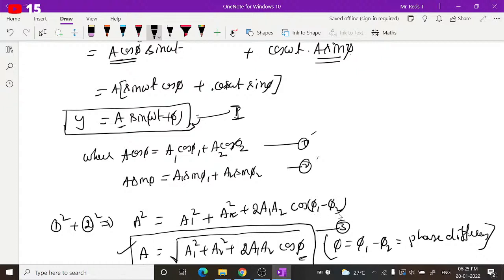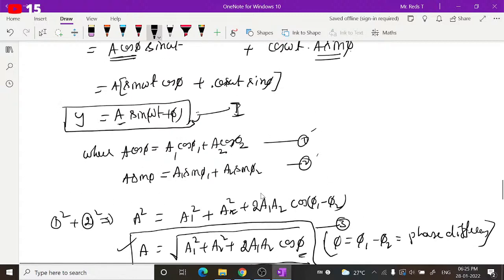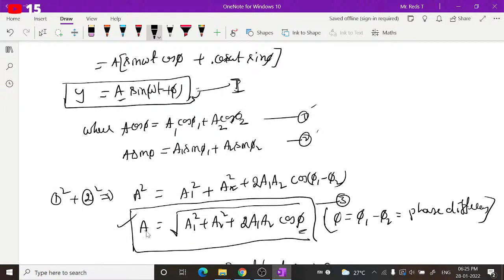If you take it as cos a minus b here, then you will get cos phi 1 minus cos phi 2 form. This can be further expressed as A is equal to square root of, if you take this phi 1 minus phi 2 as phi, which is the phase difference, you can write it as A is equal to square root of a1 square plus a2 square plus 2 a1 a2 cos phi, where phi is the phase difference between the individual waves. So this you have to keep in mind while doing the numericals.